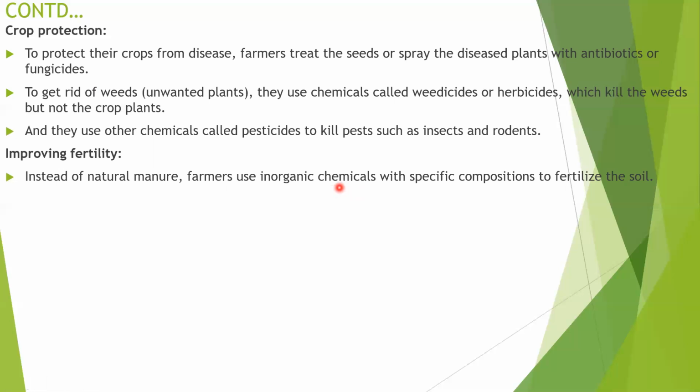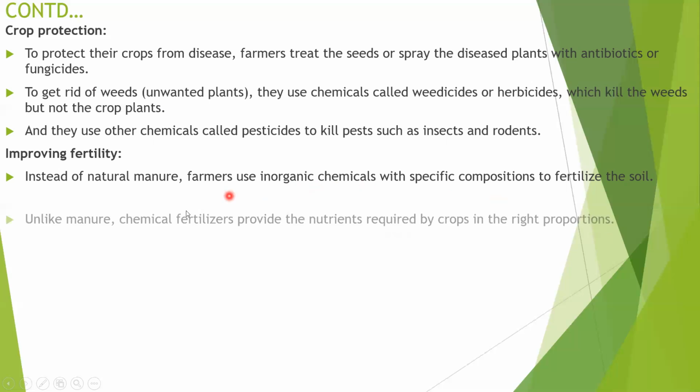What pollution? Excess amounts of inorganic chemicals cause soil pollution, atmospheric or air pollution, and water pollution. That's why people prefer natural manure, commonly cow dung, and other manure, which does not cause any pollution. But nowadays people find it easy to get inorganic chemicals with a specific composition to fertilize the soil.